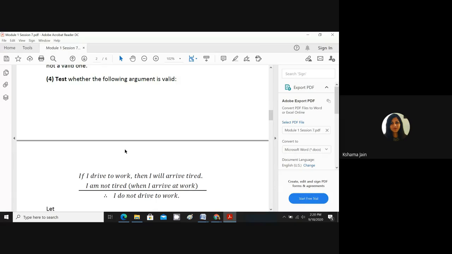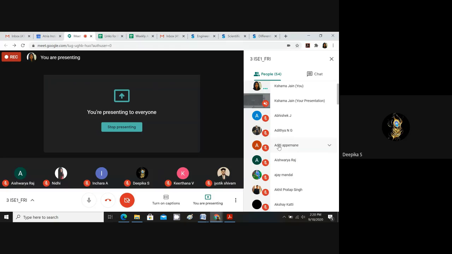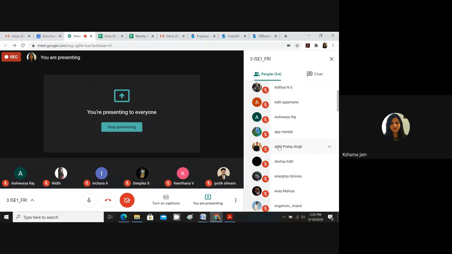It will take hardly 30 seconds. Deepika, not done? Done, Mom. Then why are you not telling? Take a picture, convert it into PDF. Yes, Mom, I'll do it. Akhil Pratap, unmute yourself. Yes, ma'am. Done? I'm doing, ma'am.